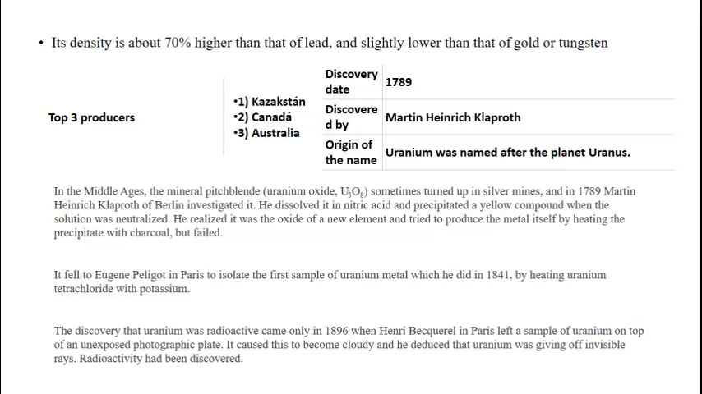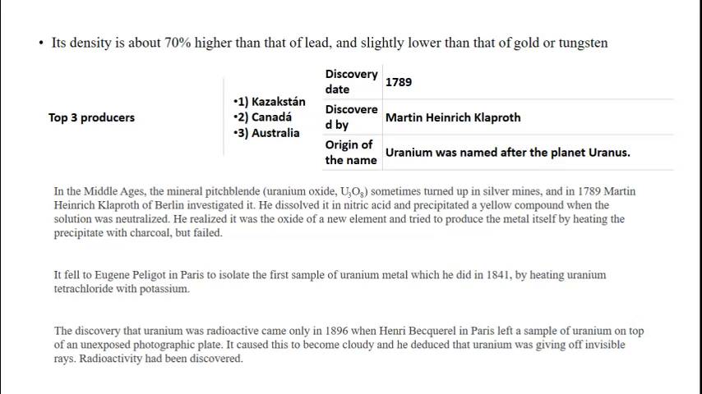Uranium was first discovered in the year 1789 by Martin from the pitchblende ore when he dissolved it in nitric acid, and a yellow compound was observed when neutralized. He realized it was an oxide of a new element, and he tried to produce a metal by heating the precipitate with charcoal, but he failed. But in 1841, Professor Eugene isolated the first uranium metal by heating uranium tetrachloride with potassium.